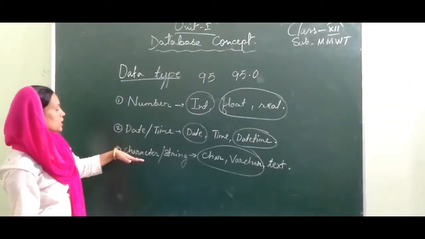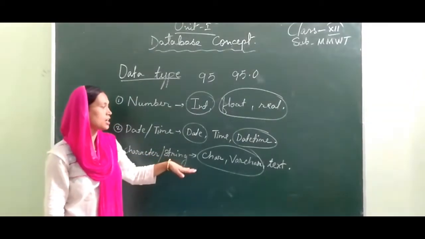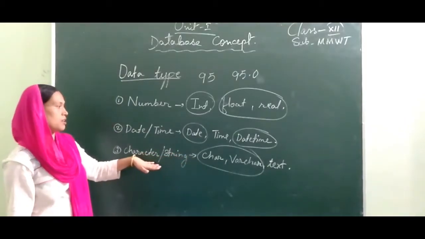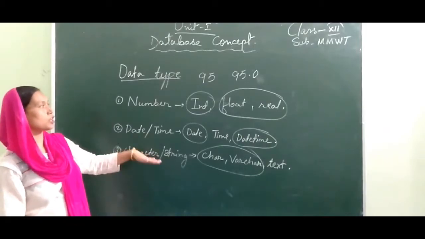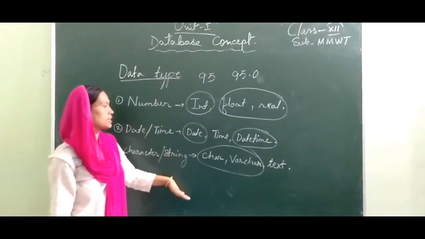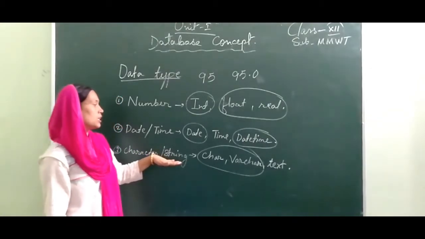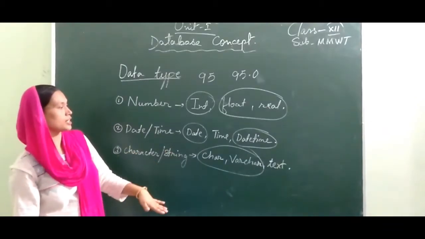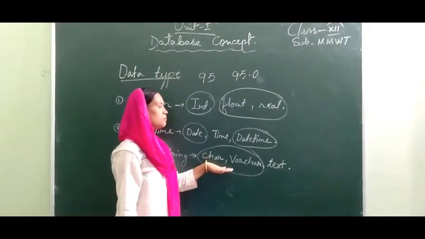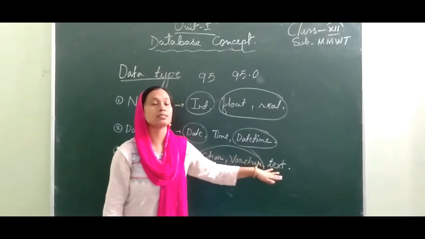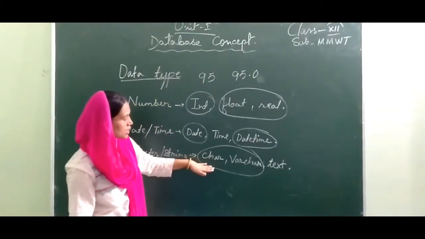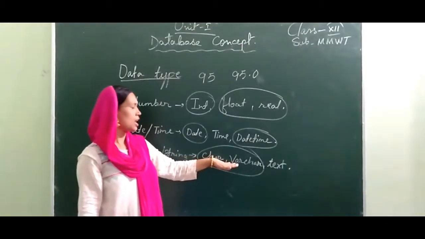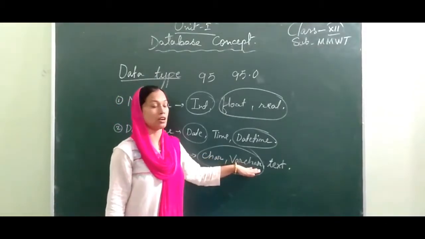And the last one, character. Character is text. Character means text, where the field in which you are going to insert any text should be a char or varchar data type in SQL, and text in MS Access. Char and varchar: in which area can we use char and in which area can we use varchar?